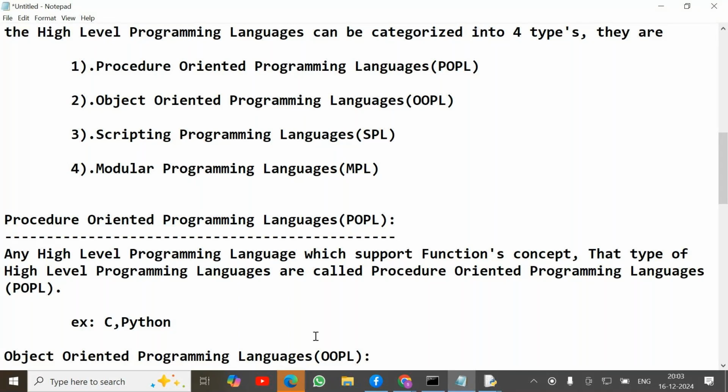Python is a procedure oriented programming language, an object oriented programming language, a scripting programming language, and a modular programming language. That is the only reason we are calling Python multi paradigm. In any application development domain, we are using the Python programming language. Are you clear?